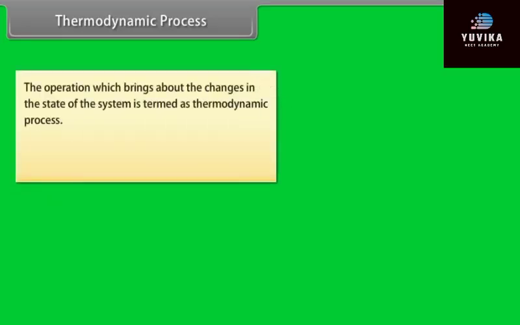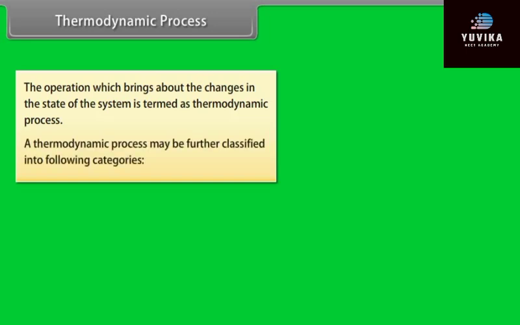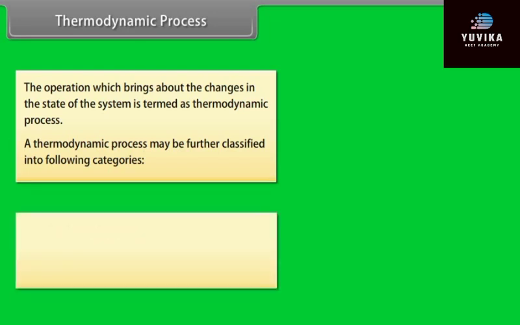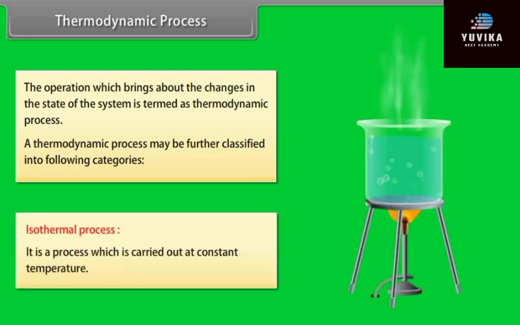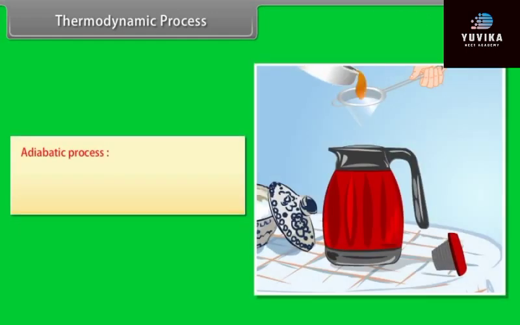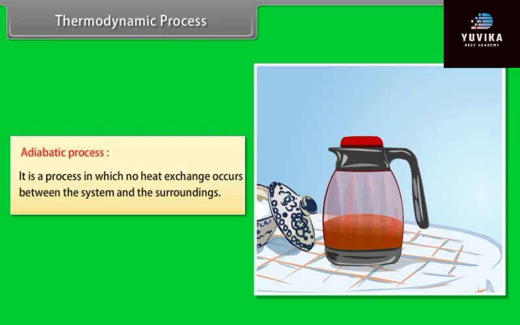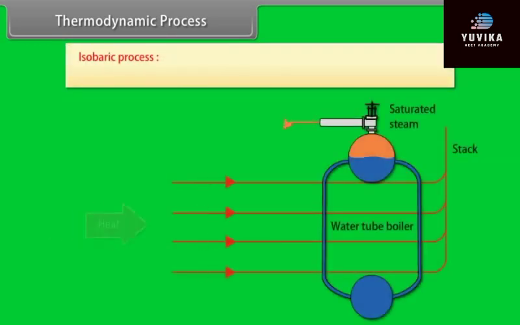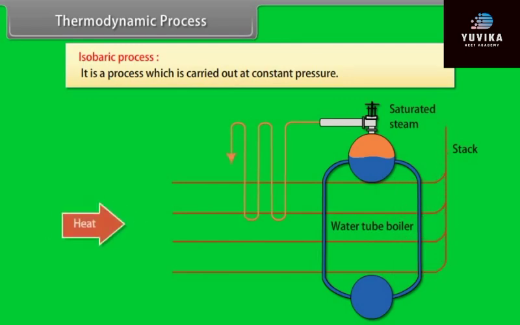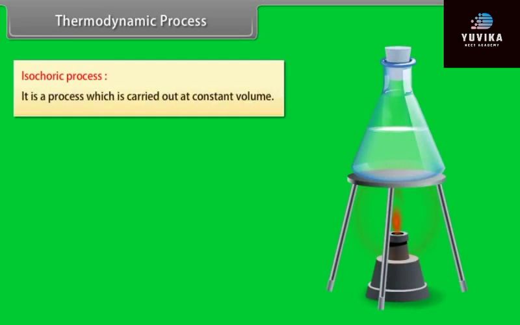Thermodynamic process. The operation which brings about changes in the state of the system is termed a thermodynamic process. A thermodynamic process may be further classified into the following categories. Isothermal process. It is a process which is carried out at constant temperature. Adiabatic process. It is a process in which no heat exchange occurs between the system and the surroundings. Isobaric process. It is a process which is carried out at constant pressure. Isochoric process. It is a process which is carried out at constant volume.